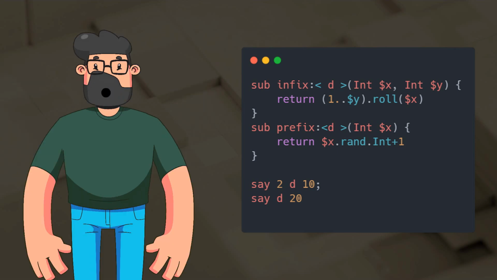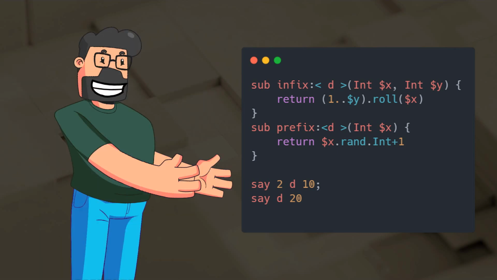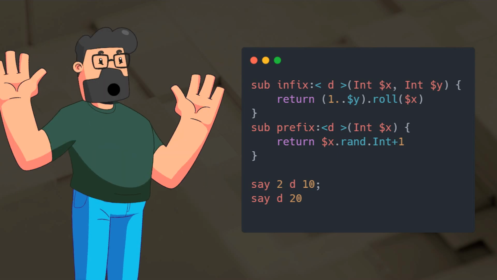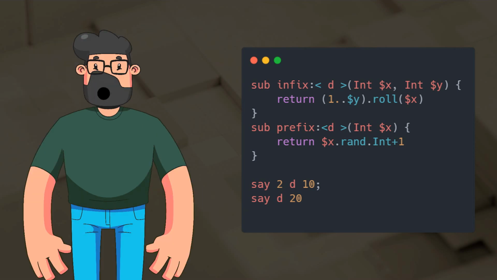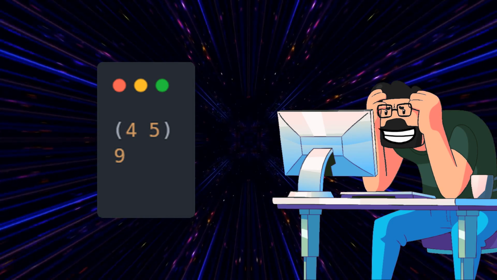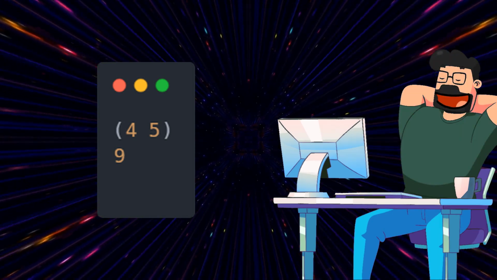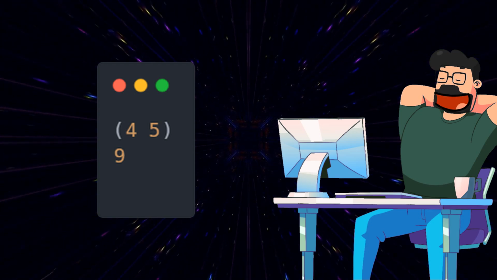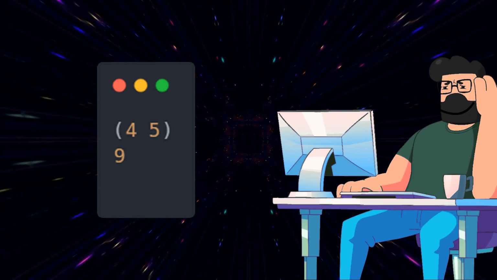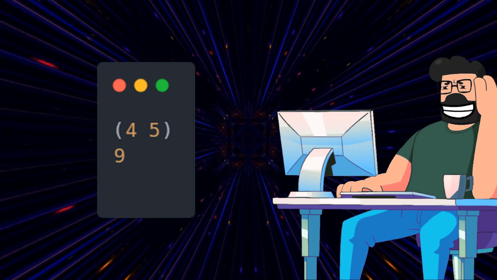You can define Bareword operators in a script, but not in the REPL, by defining the infix <d> and prefix <d> operators in your script. You can successfully use them to roll dice and generate random numbers. Continuing with the solution, when you run the script that includes the defined operators and calls them with arguments like 2d10 and d20, you'll get the desired output of rolling dice and obtaining random numbers.